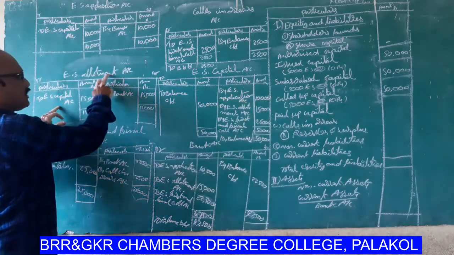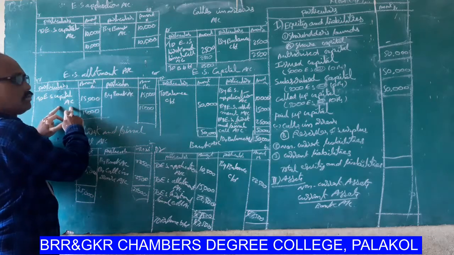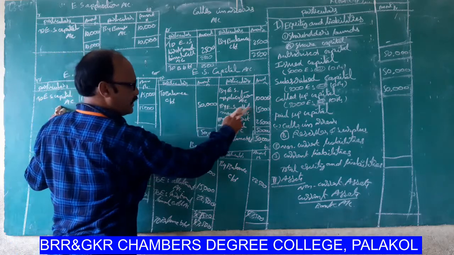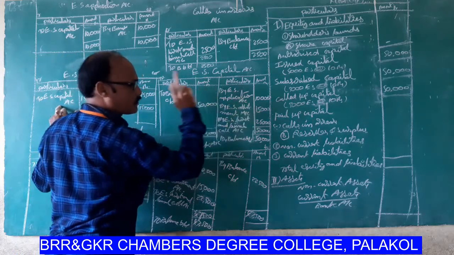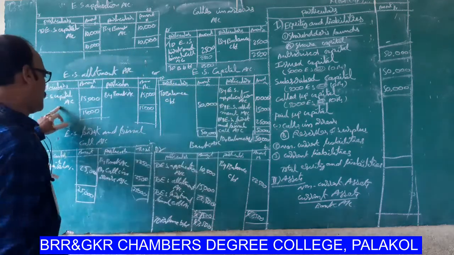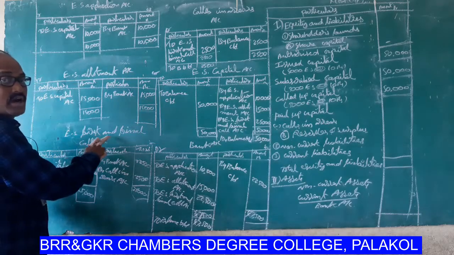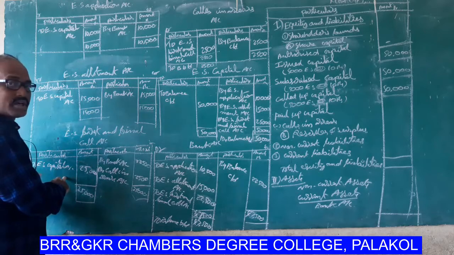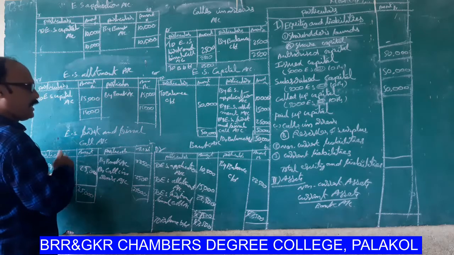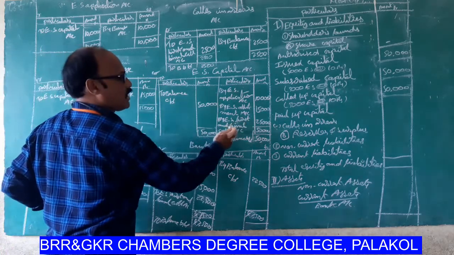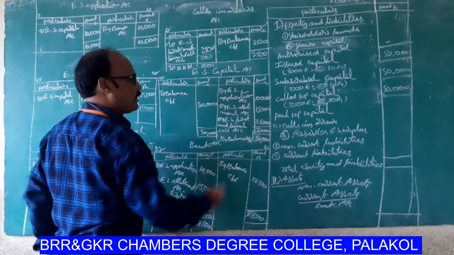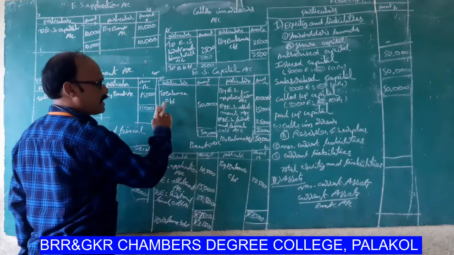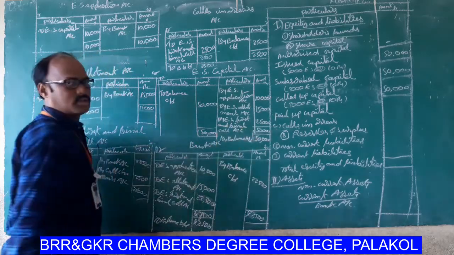Next one, equity share allotment account, it is to equity share capital account 15,000. So by equity share allotment account 15,000. Next one, equity share first and final call account. These are to equity share capital account. So by equity share first and final call account 25,000. Total amount 50,000. To balance carried down, by balance brought down 50,000.